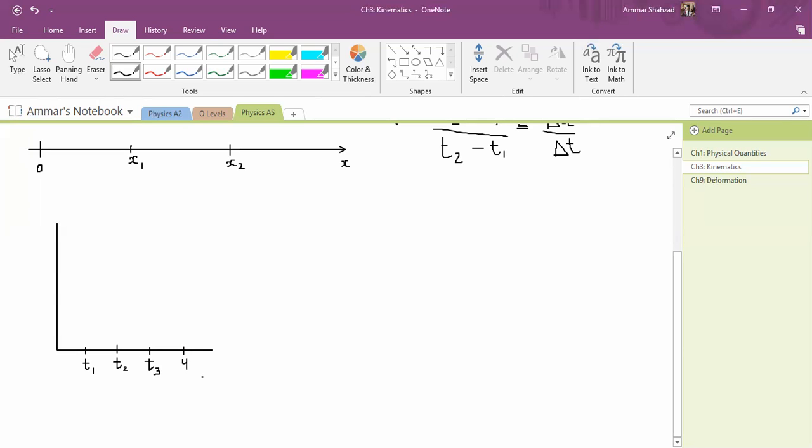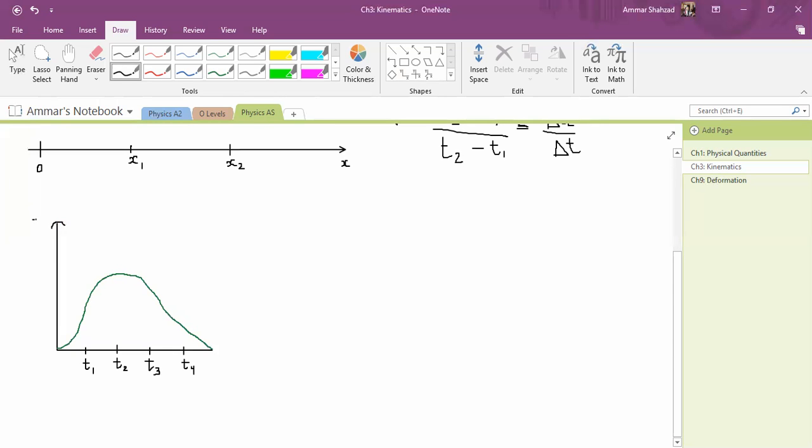The positions are such that the graph starts from here and goes like this. Let's say this is our graph, and a graph is incomplete without the axis.